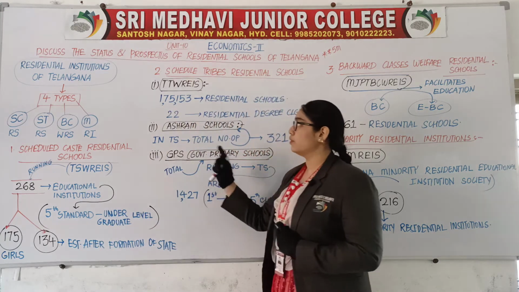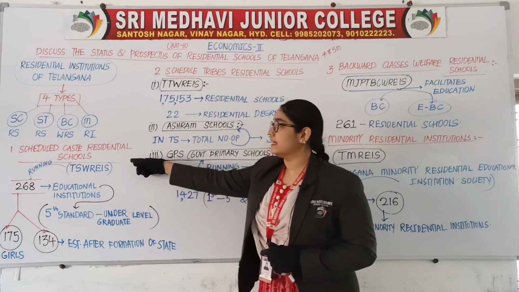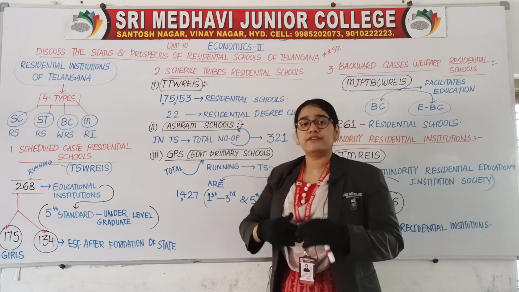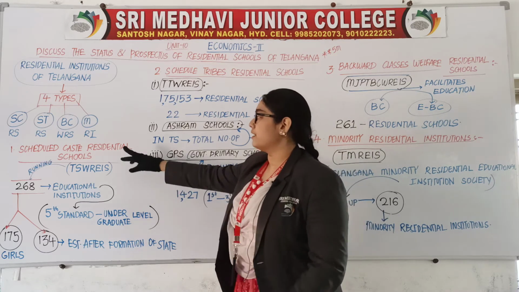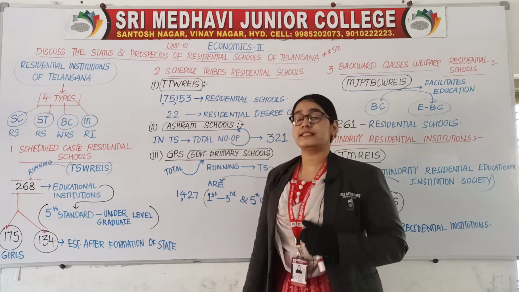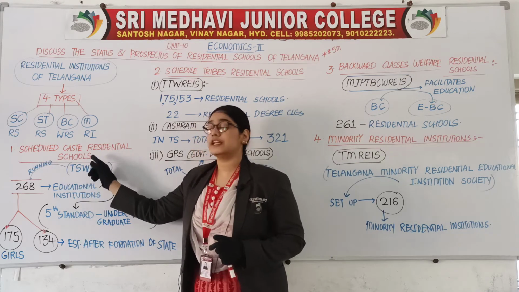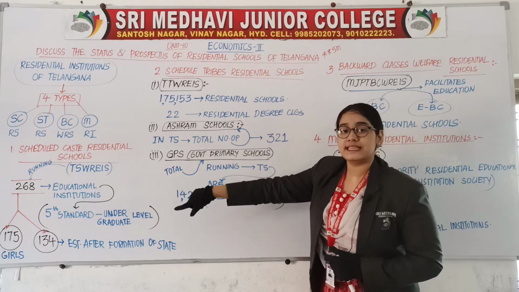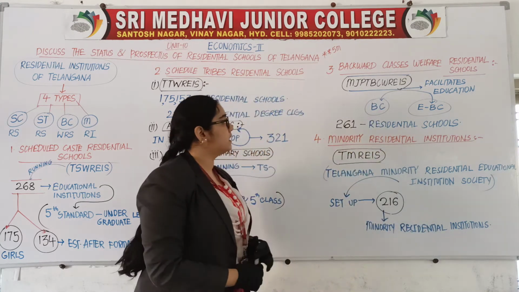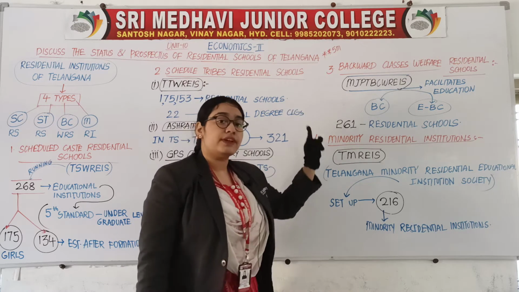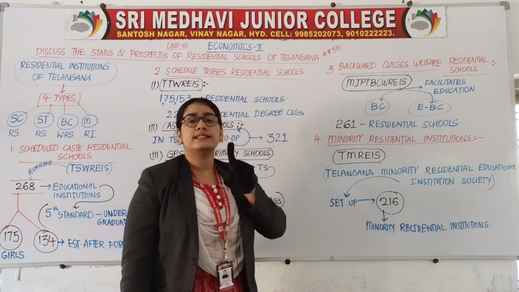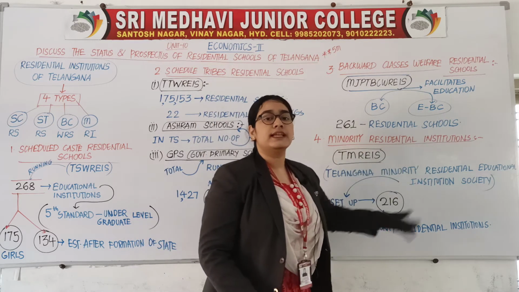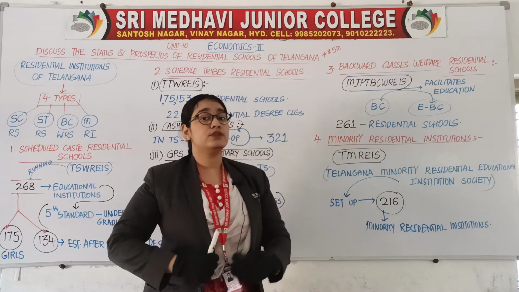Now on the board you might have found that the side headings are written in red ink. Whatever we have just discussed, the 4 main side headings, are written on the board in red ink. Let us read it. Scheduled caste residential schools, scheduled tribes residential schools, SC, ST. Then the next one is backward class welfare residential schools, only one letter is added, that is W. The third one is minority residential institutions, very easy to learn by heart.